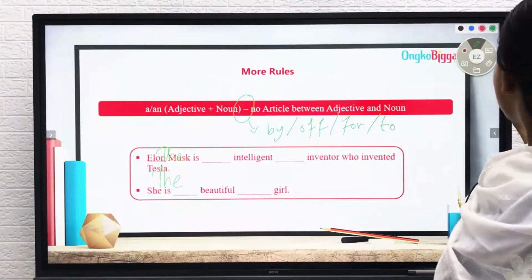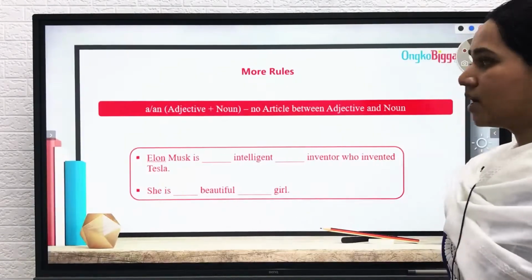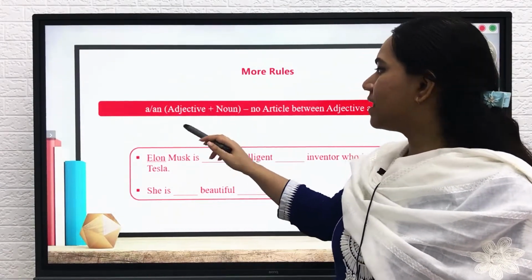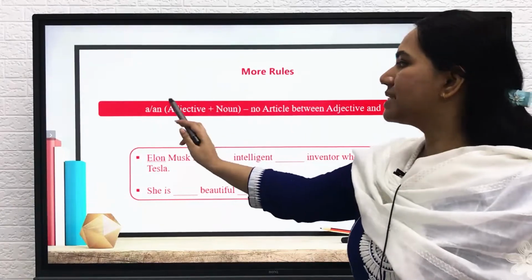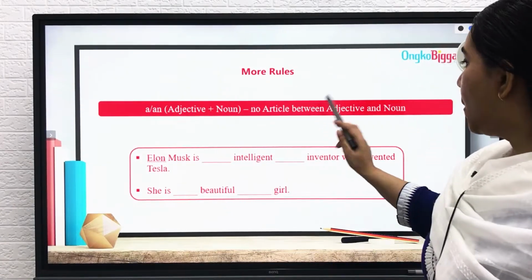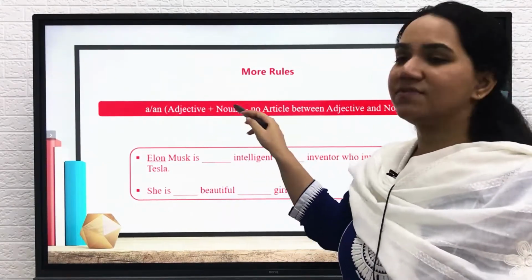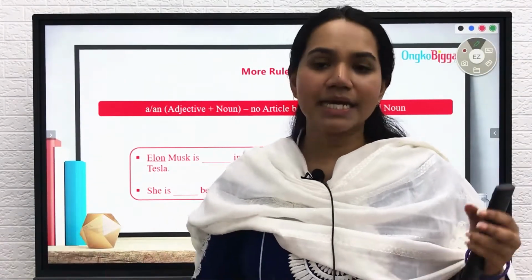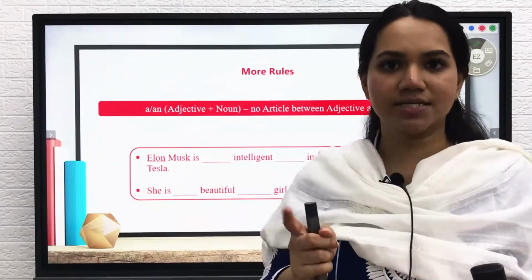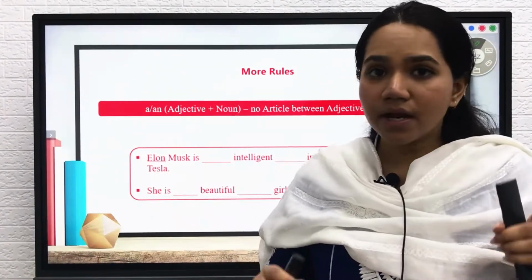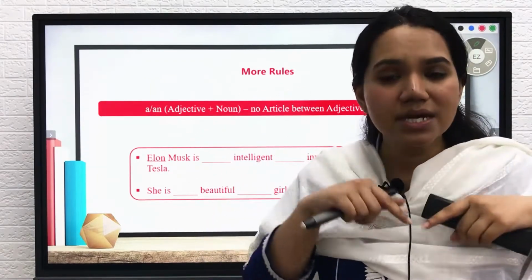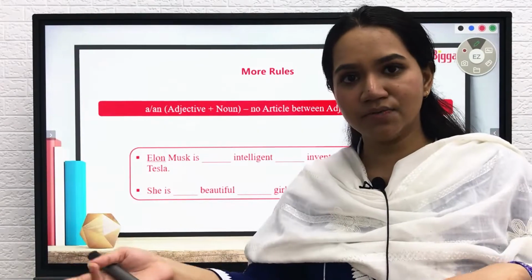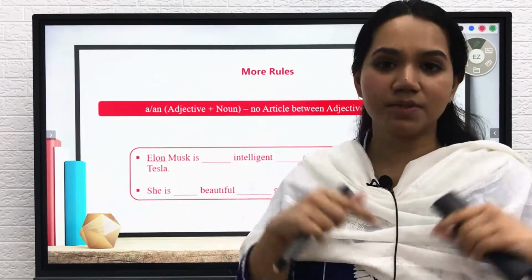There are more and more rules that we need to know for articles. Whenever there is an adjective and then a noun, there will be no article in between the adjective and the noun, alright? So again, let me rephrase the rule. Whenever there's an adjective and a noun, there cannot be any articles in between them. You can either use them before the adjective or after the noun, not in between.